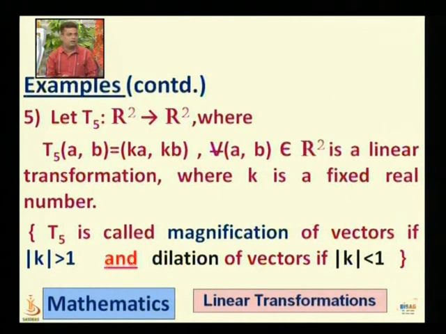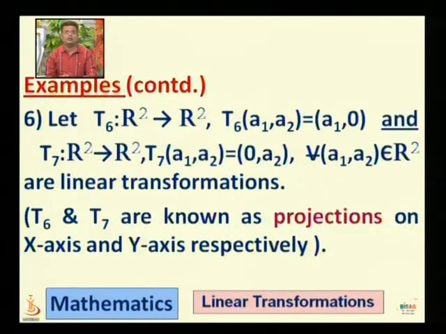Next, if we take function T5 from R2 to R2, where T5 of ab is equal to kb for every ab belongs to R2, it is a linear transformation where k is a fixed real number. Here T5 is called magnification of vectors if mod of k is greater than 1, and it is called dilation of vectors if modulus k is less than 1. You can verify that it is a linear transformation.